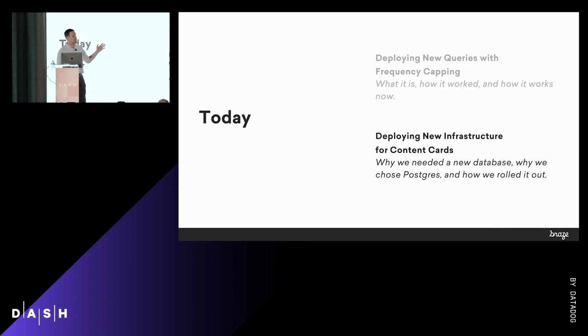So we've gone over frequency capping and deploying a new feature using feature flippers and how we did that. Let's talk about deploying new infrastructure. We'll talk about our feature called content cards.